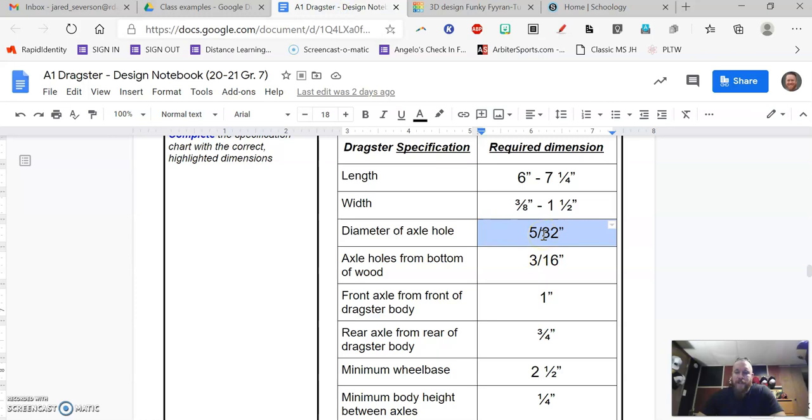can't type in fractions. You might find that you are able to, and that's great, but if you do need to change it to a decimal, remember, to change a fraction to a decimal, we divide. 5 divided by 32 is going to change this fraction to a decimal.